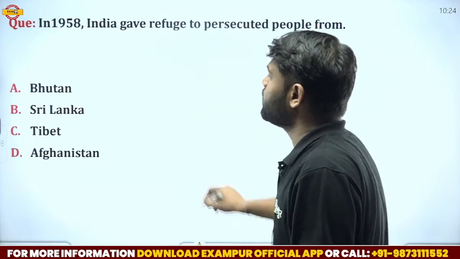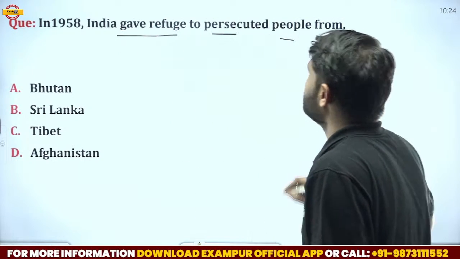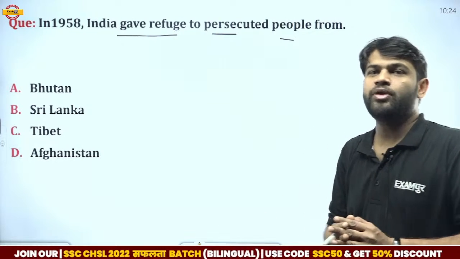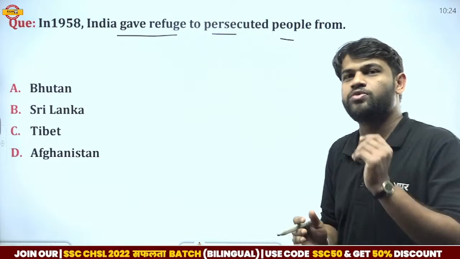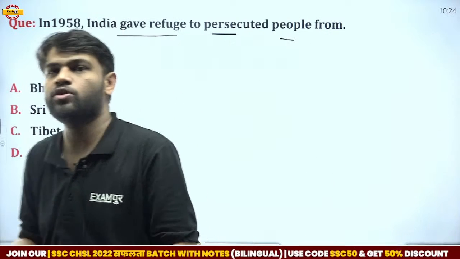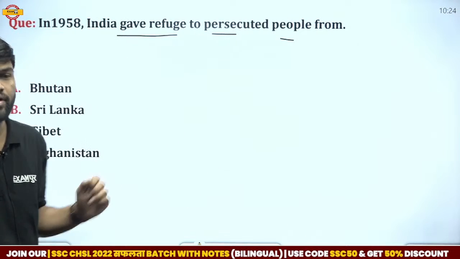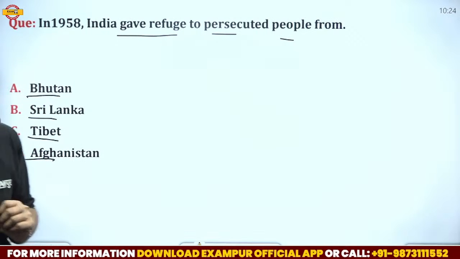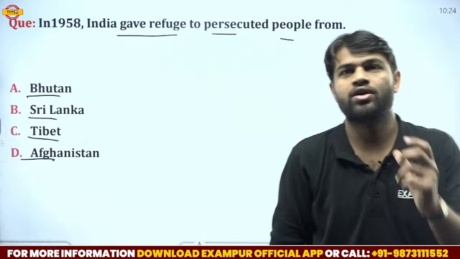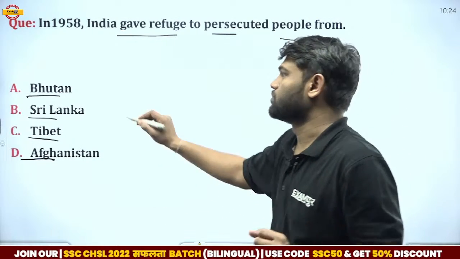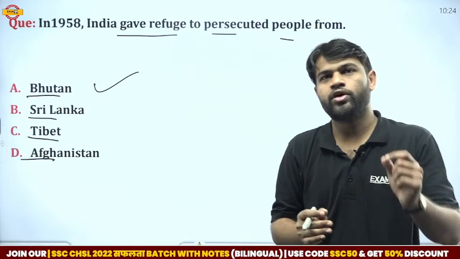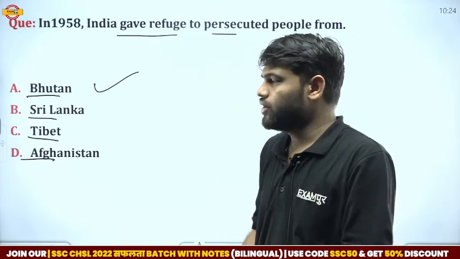Now move on to the next one. Here we have another question. In 1958, India gave refuge to persecuted people from. So in the year 1958, India gave citizenship to certain people who came to India from which of the following countries? Here we have options like Bhutan, Sri Lanka, Tibet, and Afghanistan. So what is the correct answer, guys? The correct answer is Bhutan. India gave citizenship to the people who came to India from Bhutan in the year 1958.